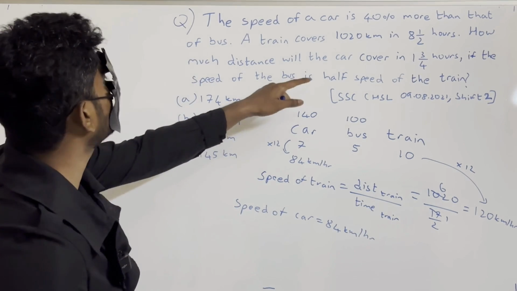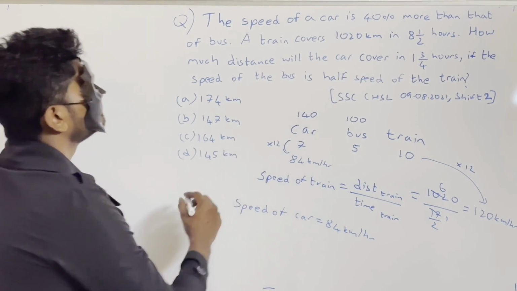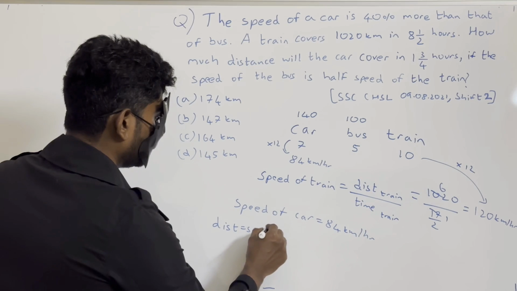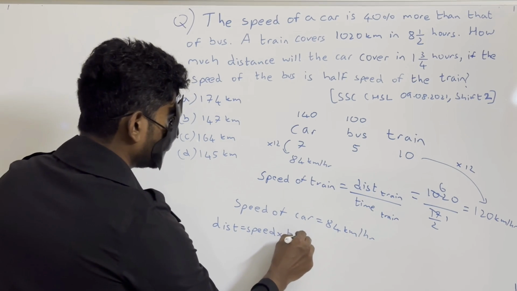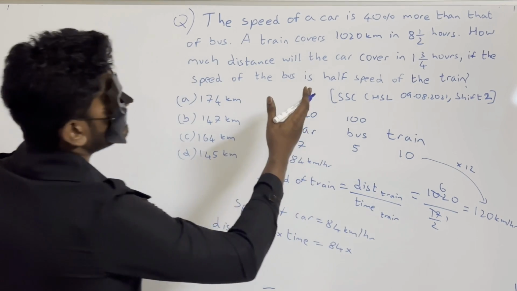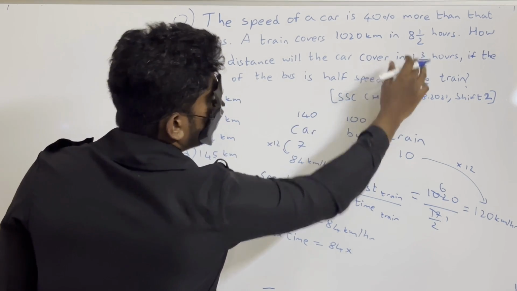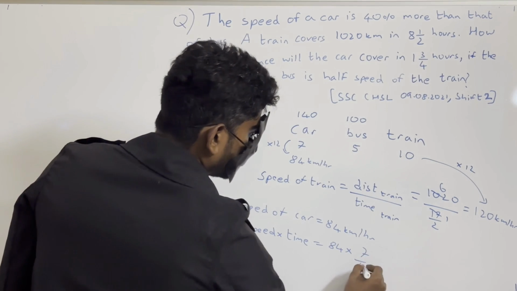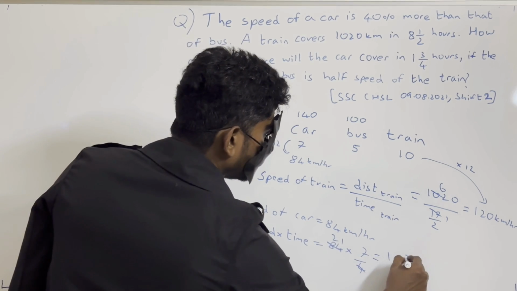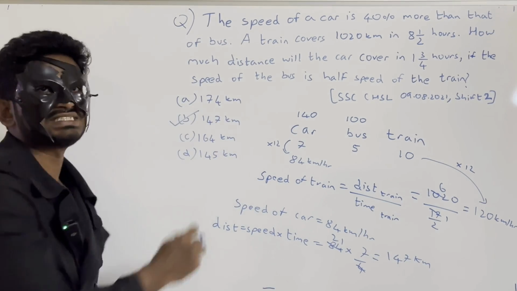Now what is he asking? How much distance will the car cover in 1 3/4 hours? Distance is equal to speed into time. Speed of the car is 84 kilometers per hour. Time is 1 3/4 hours, that is 4 into 1 plus 3, 7/4 hours. 84 by 4 is 21, 21 into 7 is 147. This will be equal to 147 kilometers. So option B is right.